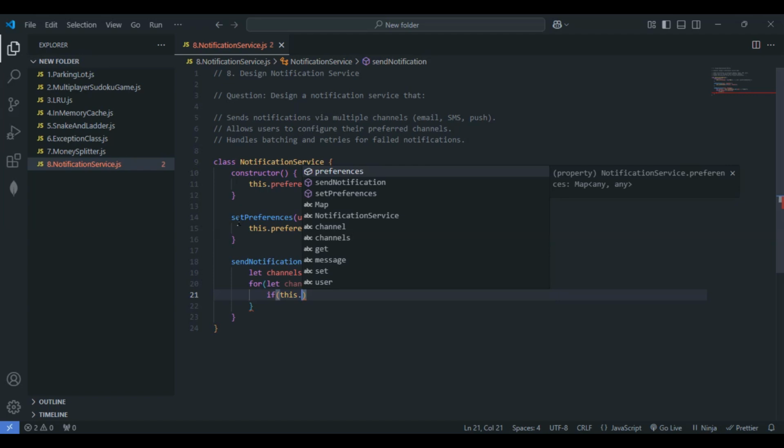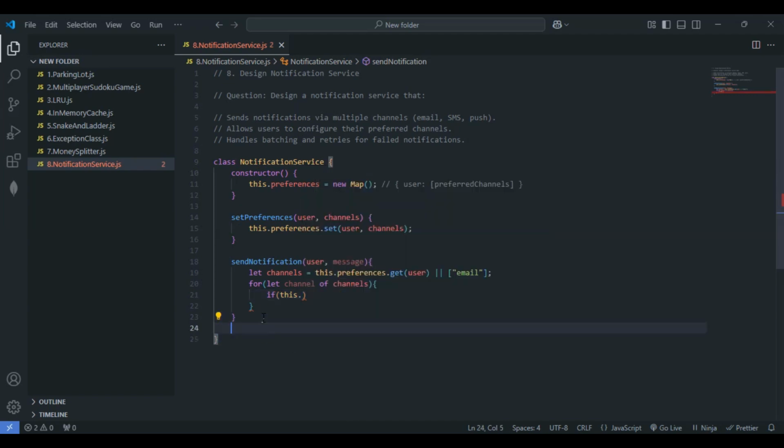What I wanted to write here is we have to stop after the successful send, right? That's what we need to do here. Let's write the send to channel first, and let's continue the same thing in the send notification method. Here I'll just give the send to channel method, and let me pass the parameters channel and message here.